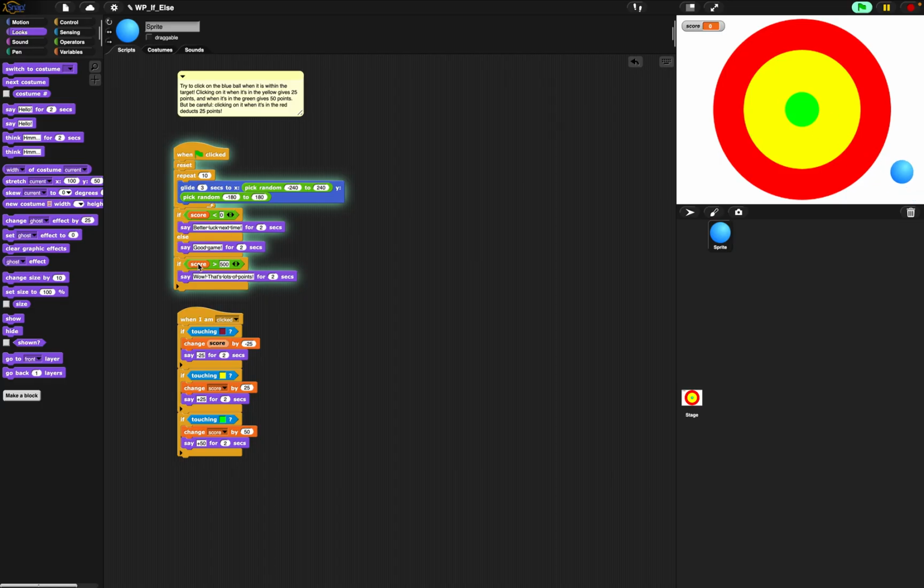If I was to change this last if statement to say if score is greater than 750, then it would only say this statement if the score was greater than 750.